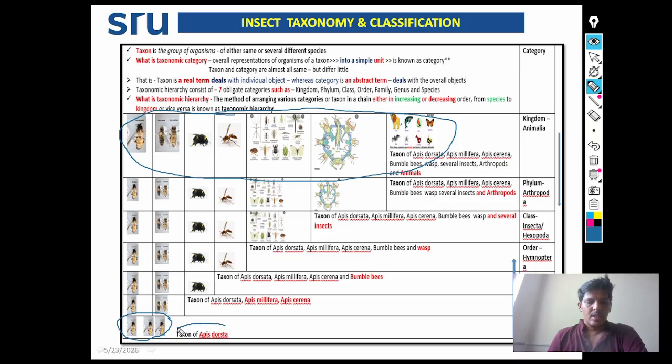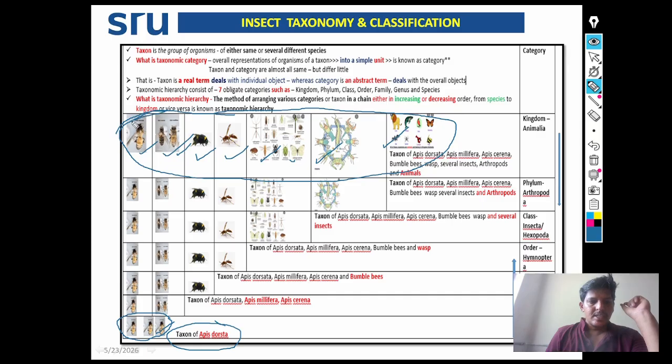See here, this is the taxon of Apis dorsata. The taxon of Apis dorsata contains all the similar organisms, that is Apis dorsata. And this is the taxon of Apis dorsata, Apis mellifera, Apis cerana indica, bumblebee, wasp, several other insects, arthropods, and animals.